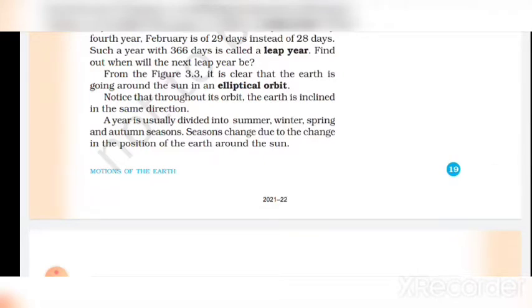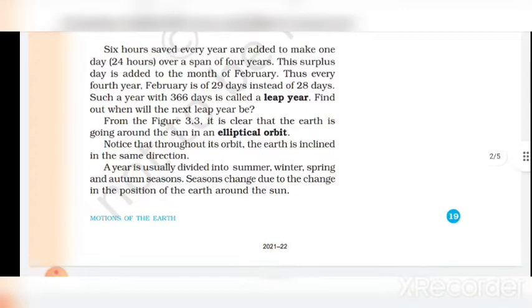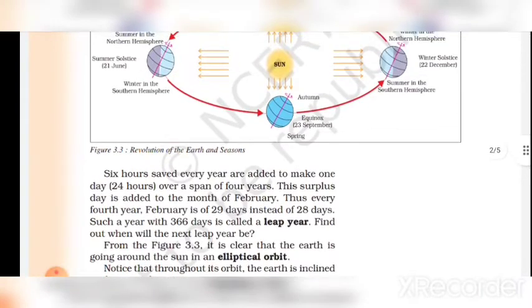Find out when the next leap year will be. From figure 3.3, it is clear that the earth goes around the sun in an elliptical orbit.